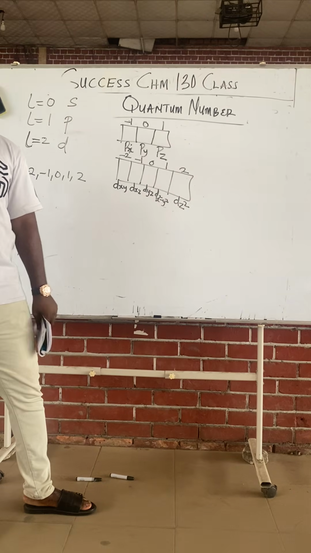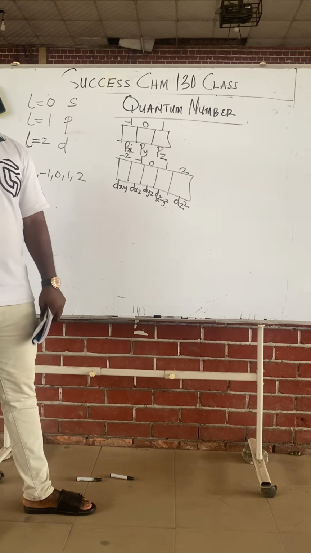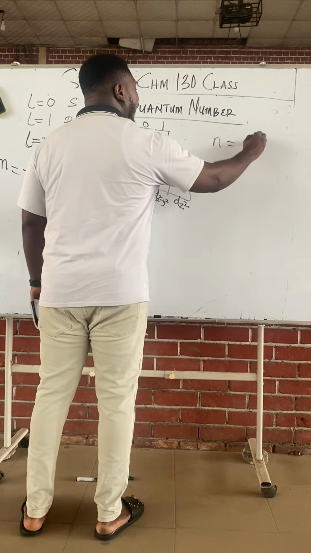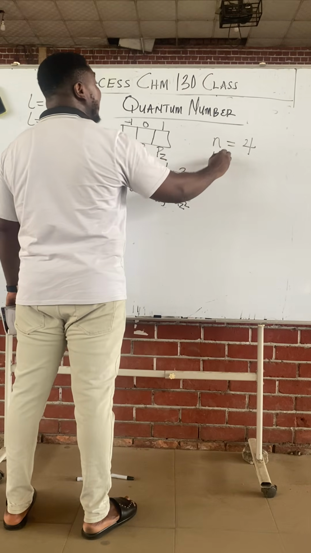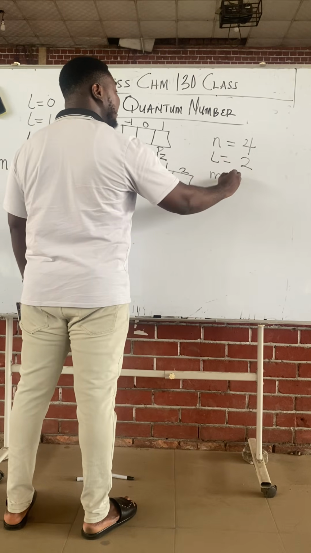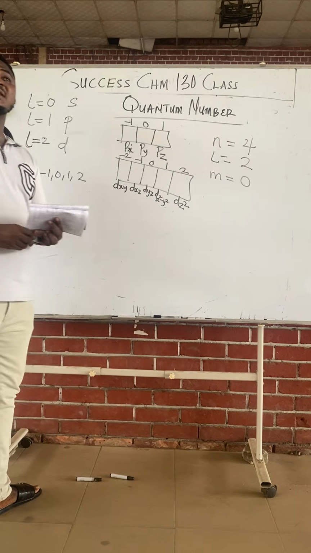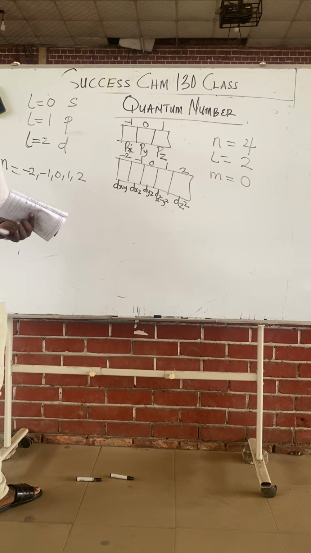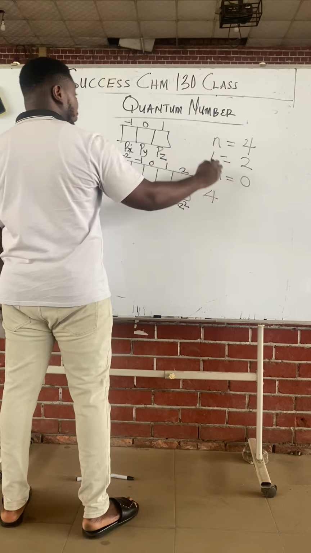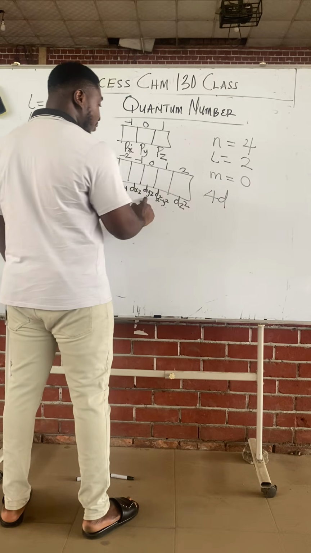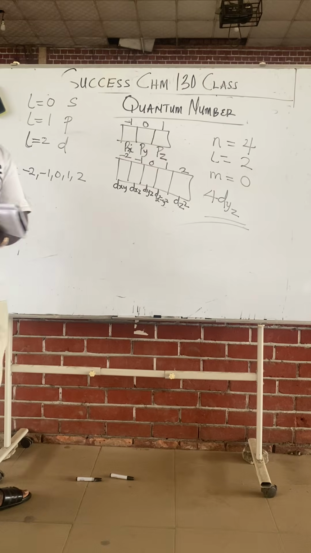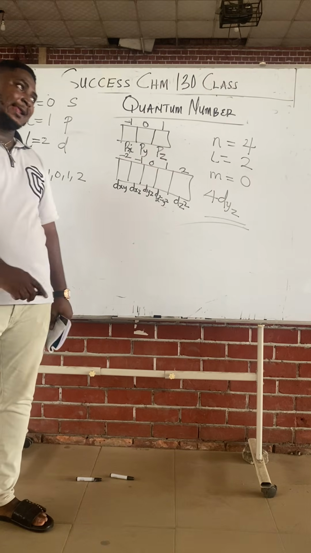So follow me. If someone says when n is 4, l is 2, and m is 0, what is the orbital designation? That will be 4, l is 2 so d, m is 0 so z squared: 4dz squared.